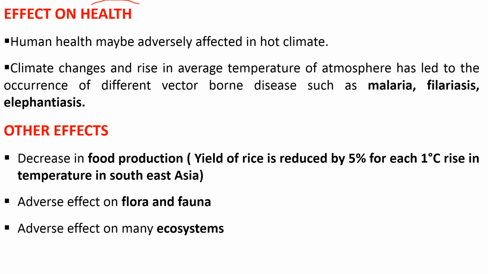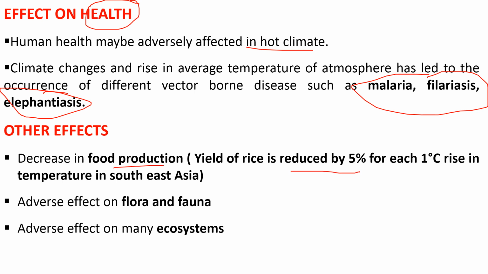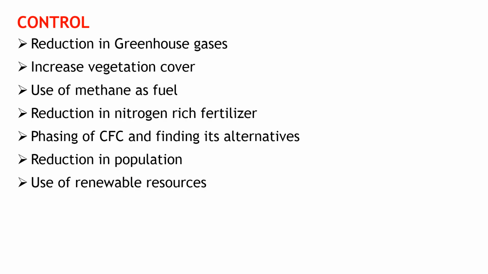Next, it is also affecting our health. Due to the hot climate, the climate change has resulted in more and more vector-borne diseases like malaria, filariasis, etc. Other effects: a decrease in food production has been observed. The yield of rice is reduced by 5% for each 1 degree rise in temperature in Southeast Asia. Also it has a bad effect on flora and fauna. So ultimately it will affect many ecosystems, and that will ultimately affect the whole of humankind living on the earth's surface.